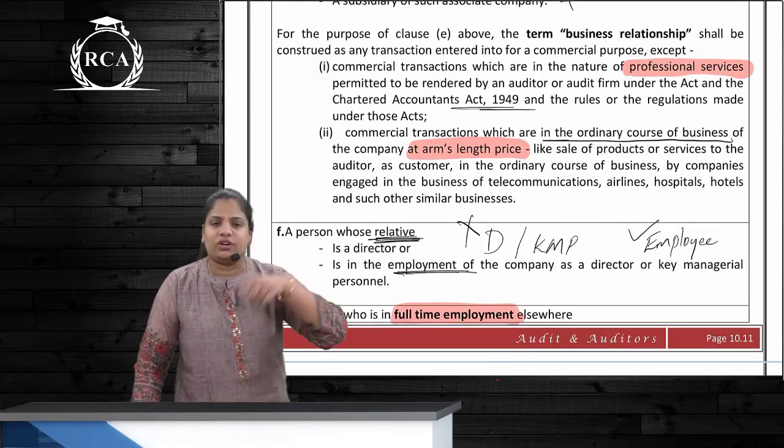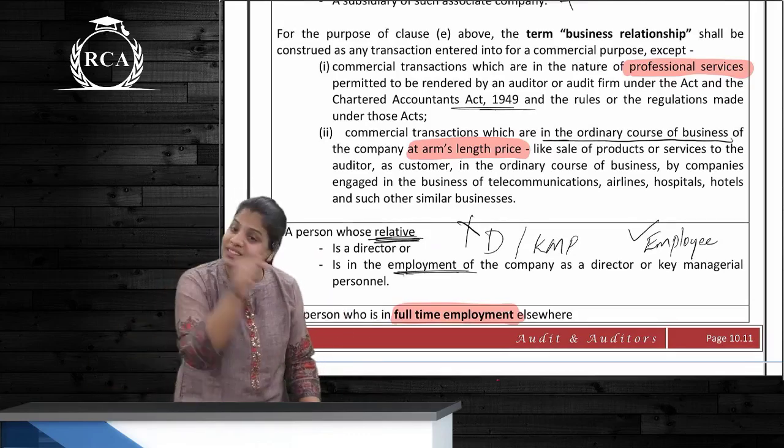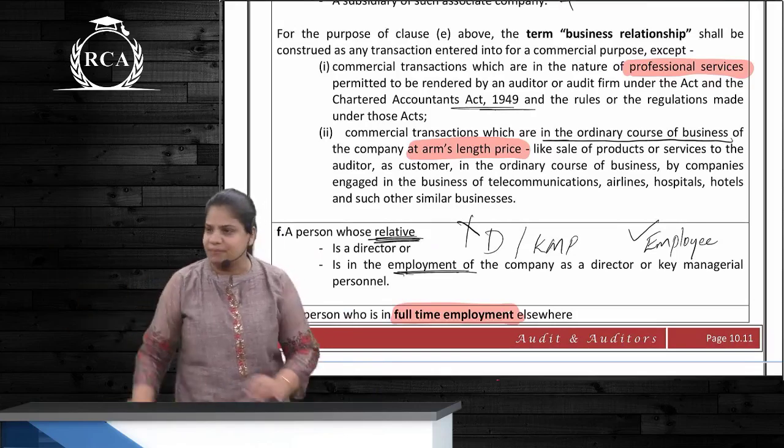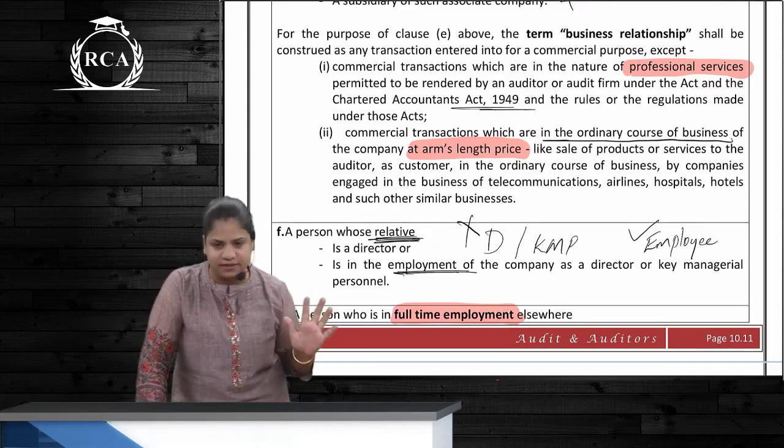The auditor of a hospital is in front of that hospital and faints. Can he go and get admitted in that hospital? Yes, that will be fine. Remember, so many examples I had given, correct? So arm's length is allowed, and one more thing allowed is professional services, right?